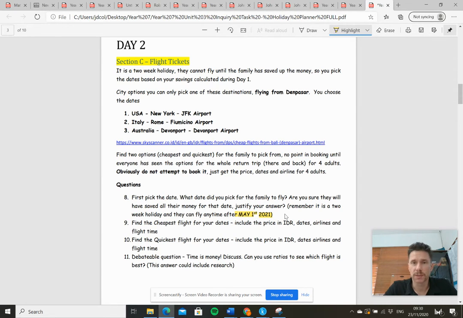So, what's the questions? It's for 4 adults. First, pick the date. So you need a date if you want to put it in Skyscanner. Remember, it's going to be 2 weeks. So you pick the first day and then 2 weeks later. So if it's Saturday, they come back 2 weeks after that on the following Saturday. So you need to pick what date the family fly.